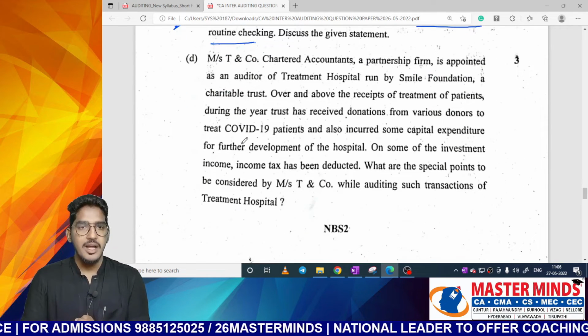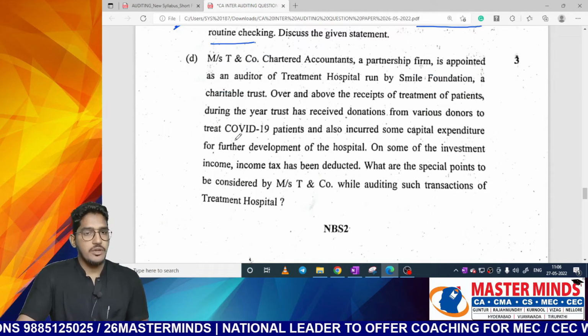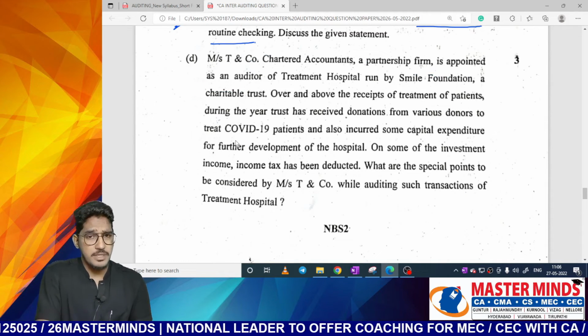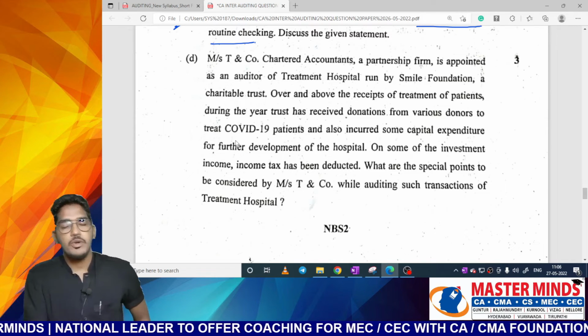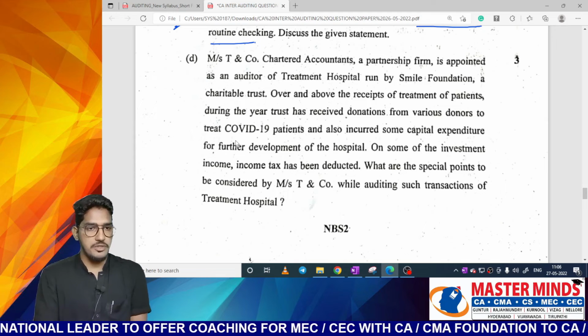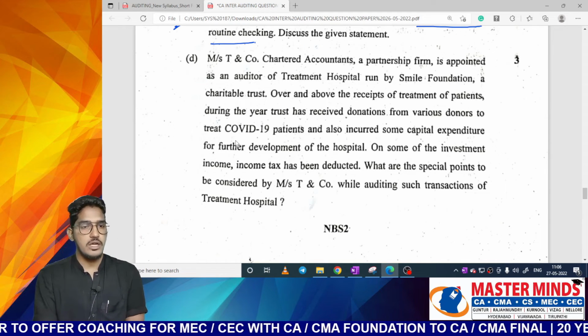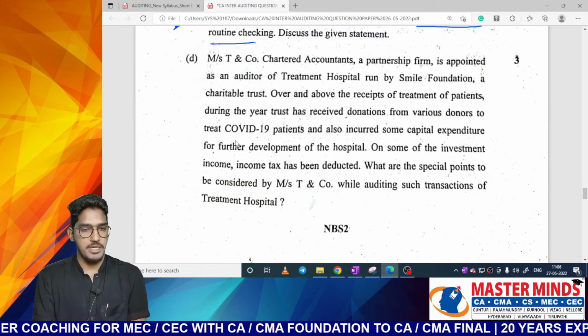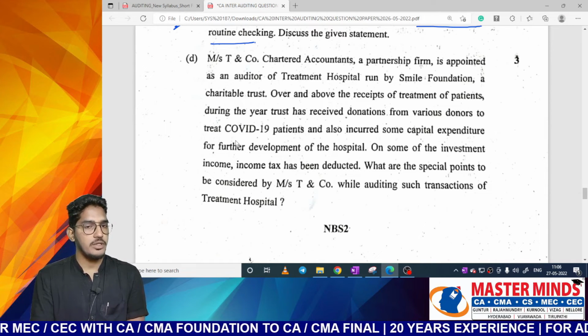Next one. T&Co Chartered Accountants, a partnership firm, is appointed as an auditor of a treatment hospital run by Smile Foundation, a charitable trust. Over and above the receipts of treatment of patients during the year, the Trust has received donations from various donors to treat COVID-19 patients, and also incurred some capital expenditure for the development of the hospital.